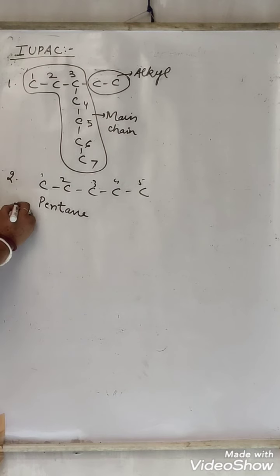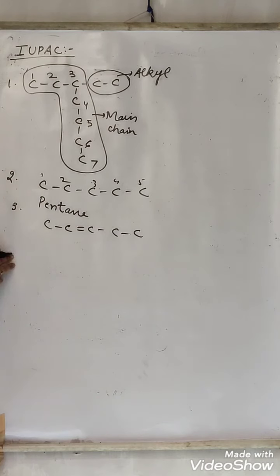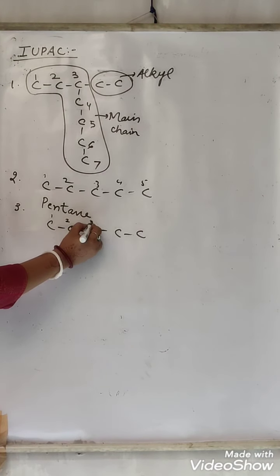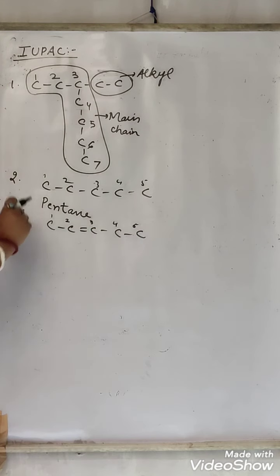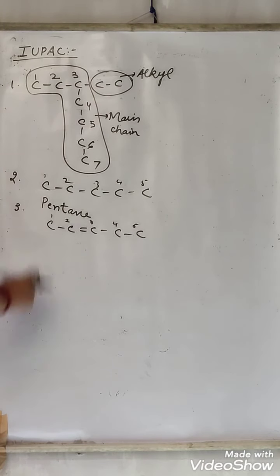Alright. Suppose we have a chain like this. So we will go from there. This double bond will get the smallest position. 1, 2, 3, 4, 5. We will select the long chain and we will select the numbering either from here or from here. This double bond should get the smallest number. From here it is getting 1, 2, 3, third position. From here it is getting second position. So we will start numbering from here.